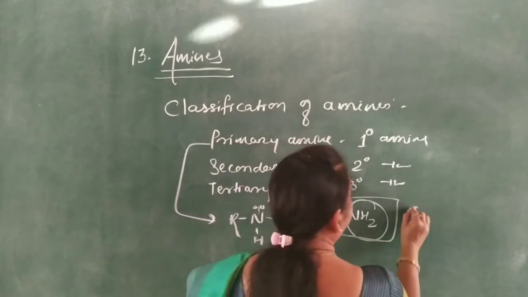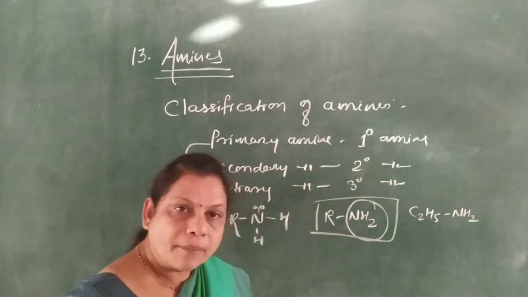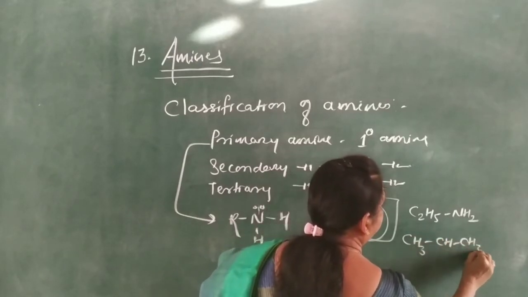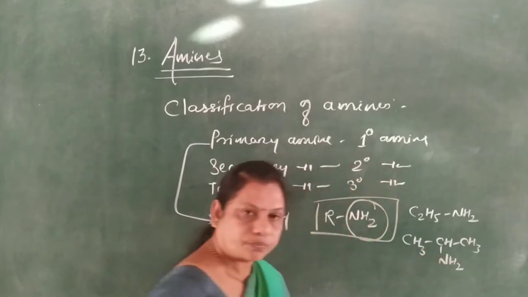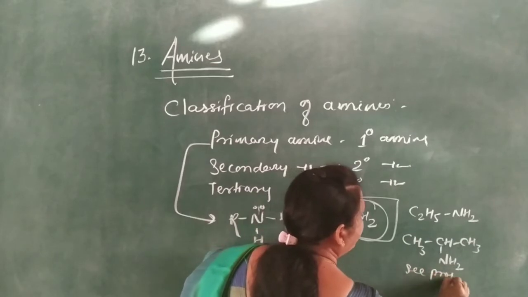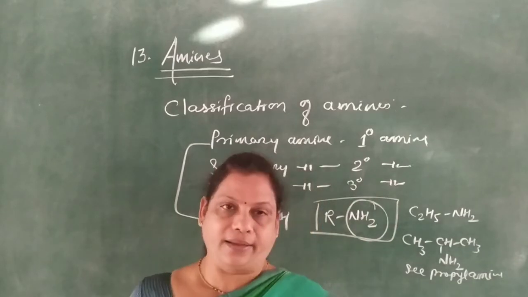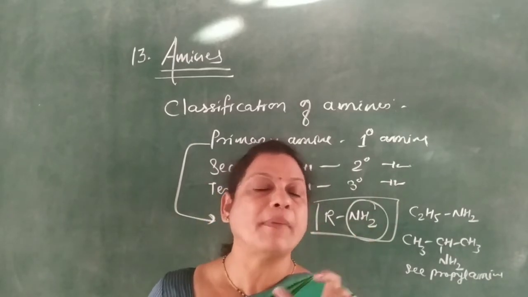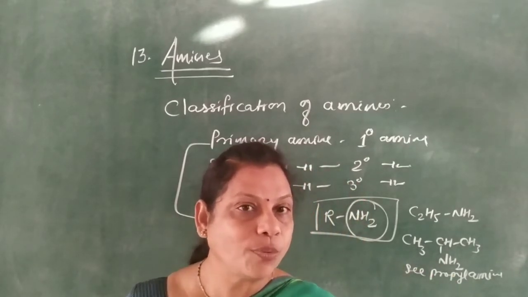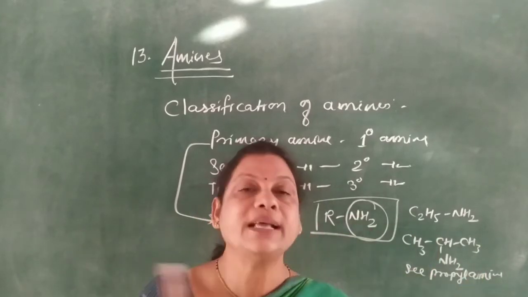Okay. For example, C2H5NH2. This is ethylamine and this is a primary amine. Then CH3CHCH3 with NH2. The name of this compound is secondary propylamine. Though the name is secondary, the example of amine is a primary. This is the primary amine, but the name starts with secondary. Here the alkyl group is secondary, the amine is not a secondary.